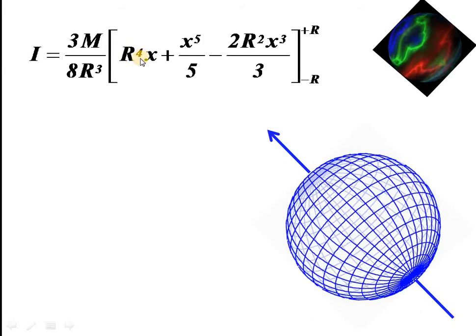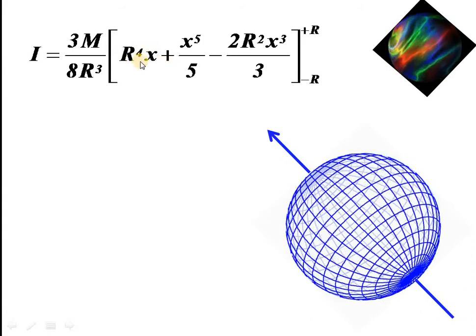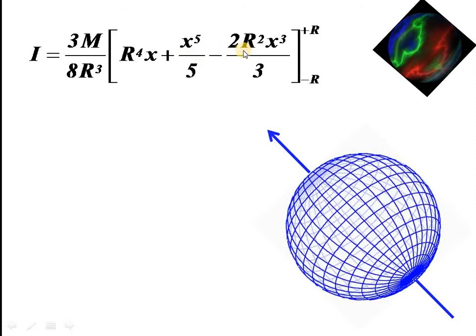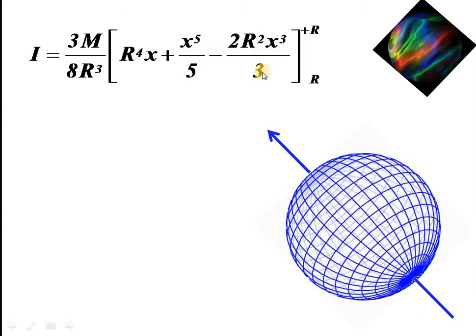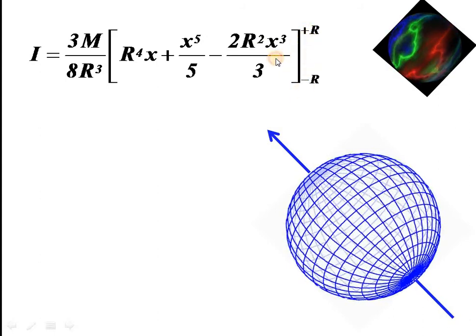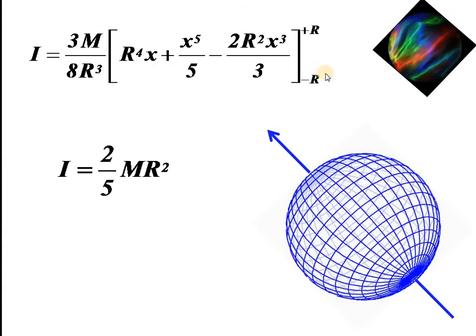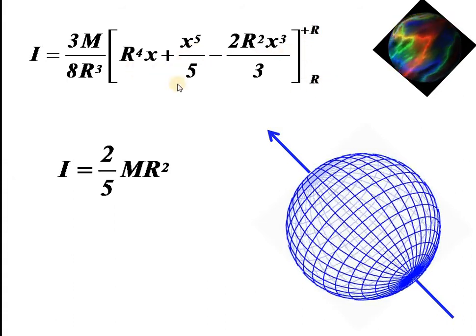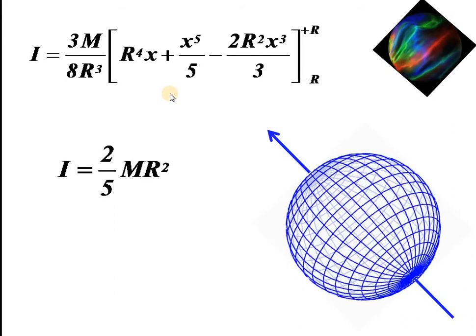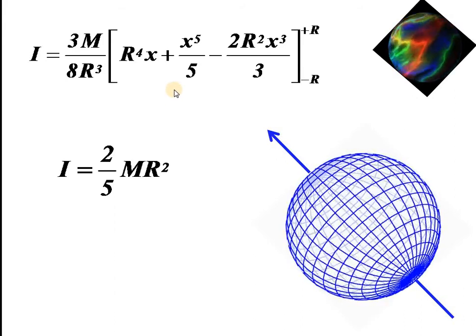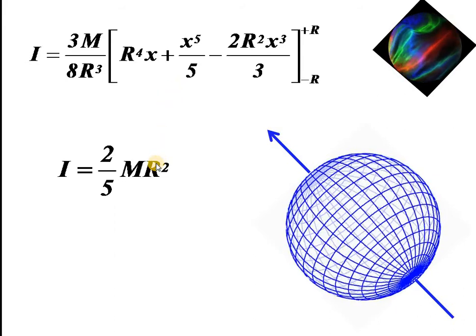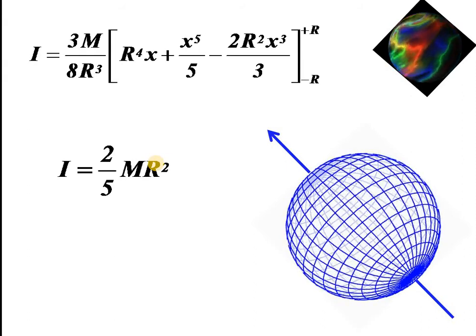So on integration we get r⁴x for the first term, x⁵ by 5 for the second term, and 2r²x³ by 3 for the third term. And you have to apply the limits from minus r to plus r. So that's a simple thing. On substitution of minus r and plus r, just subtract. That process is left for you. You can do it at your leisure. And finally, you will get the moment of inertia equal to 2 by 5 m r².